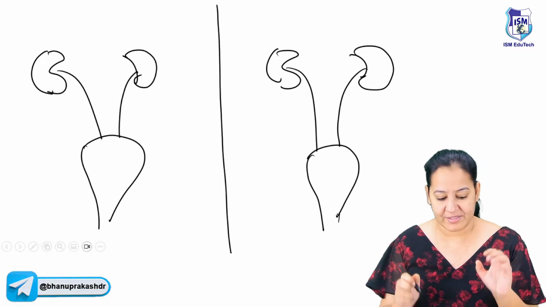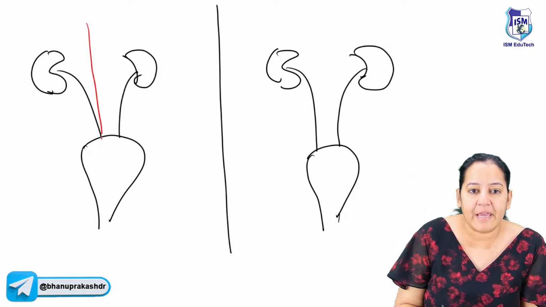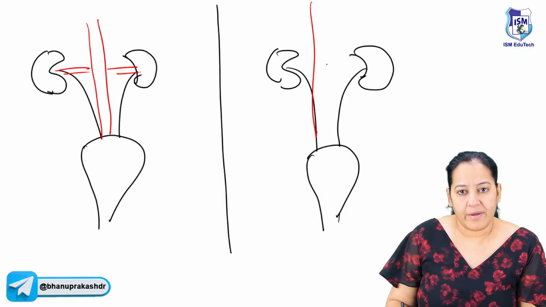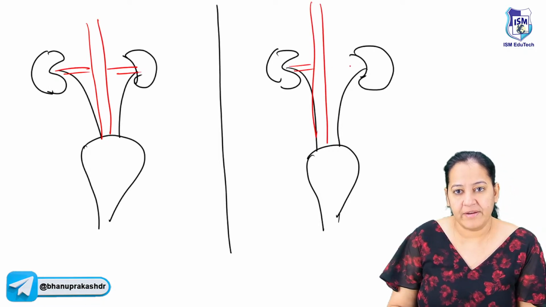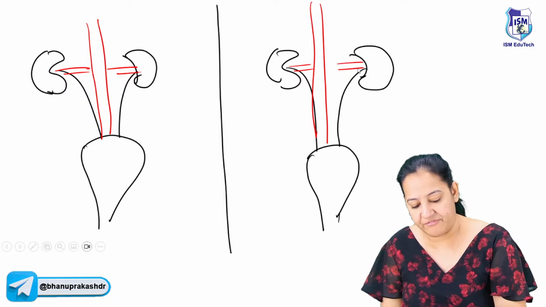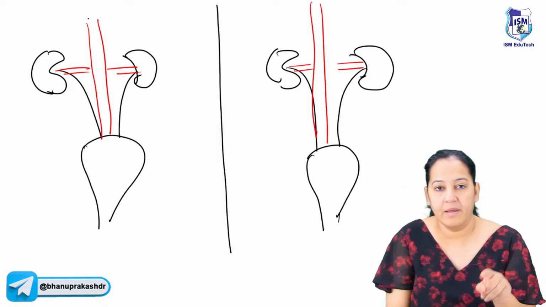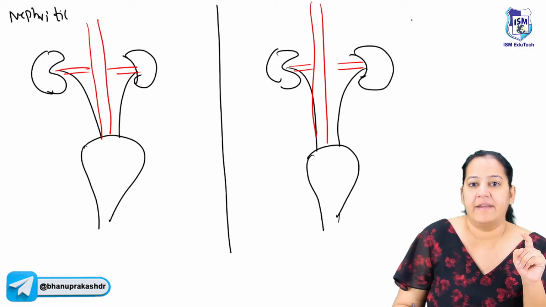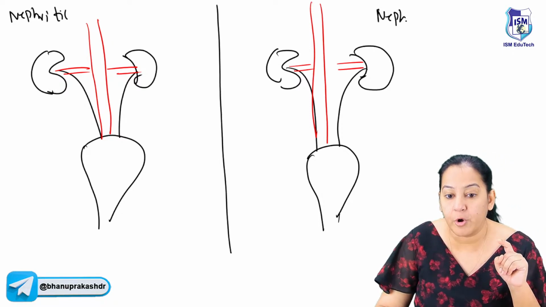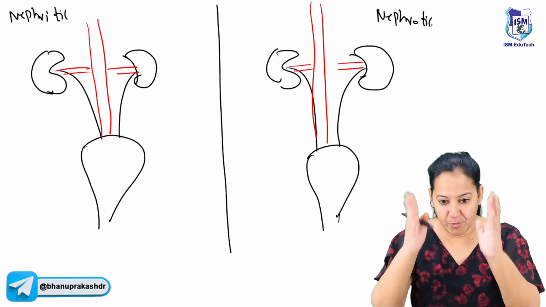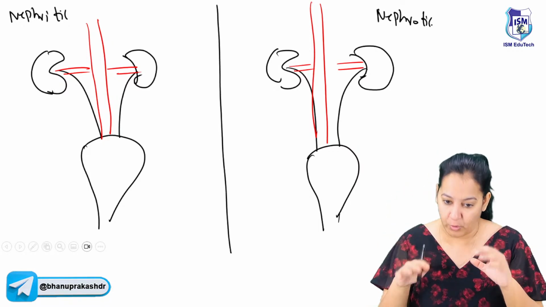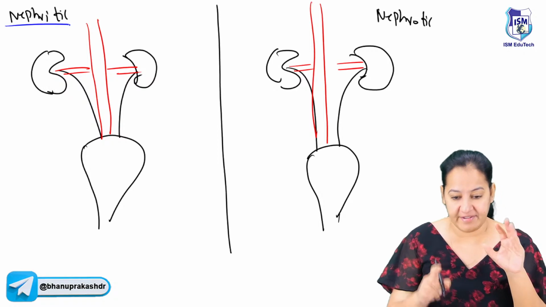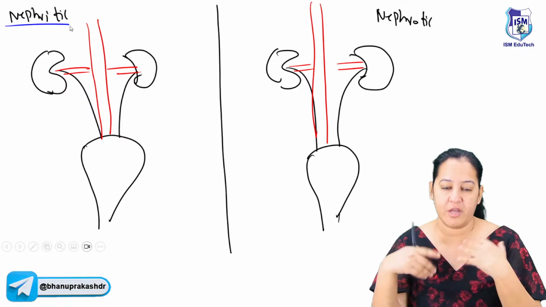You can see I've drawn the excretory system. You can see I'm drawing the aorta, and this is the renal artery I'm drawing here. Here also I'm drawing the aorta, and here also the renal artery. Now here I will explain nephritic syndrome. Nephritic. And this side I will explain nephrotic. So in back-to-back comparison, it will be crystal clear in your mind what we are talking about. Let's talk about the nephritic. There are 6 things in the nephritic, 6 in the nephrotic. You have to see the difference.